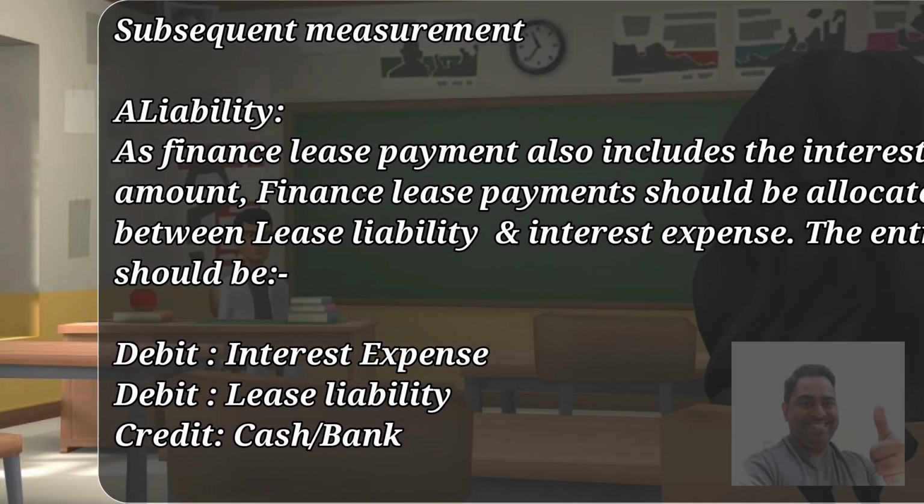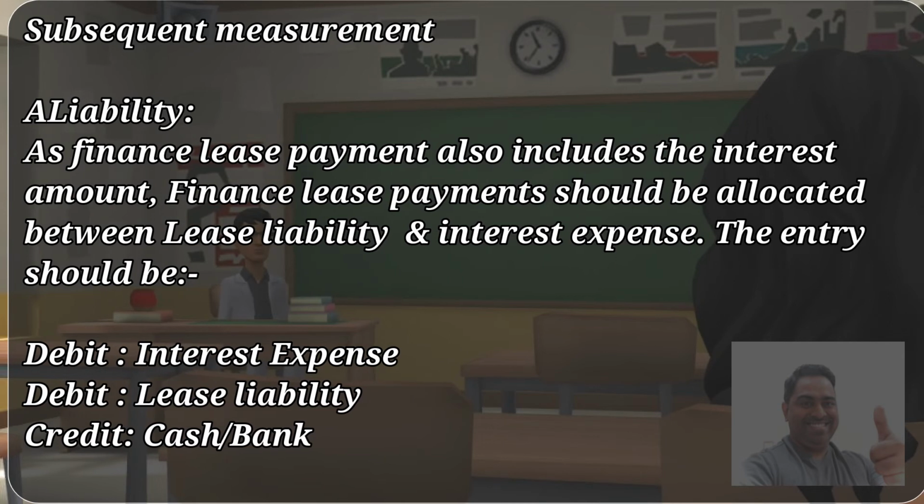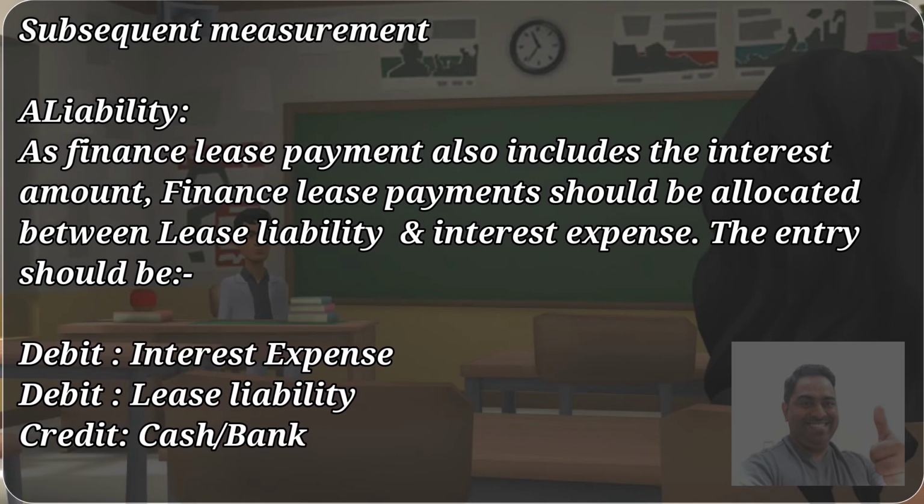Imagine next year you are going to pay 10,000 as your annual lease rental, right? At that time you have to debit lease liability. Under lease liability for the second year, how much did we calculate as per our earlier workings? We said it was 9,000, right? And the third year it will be 8,000, right? So the second year when you pay 10,000, how much has to go to lease liability? 9,000 has to go to lease liability.